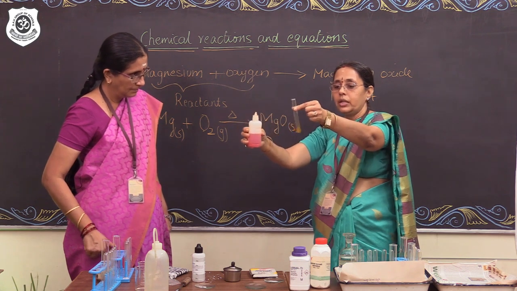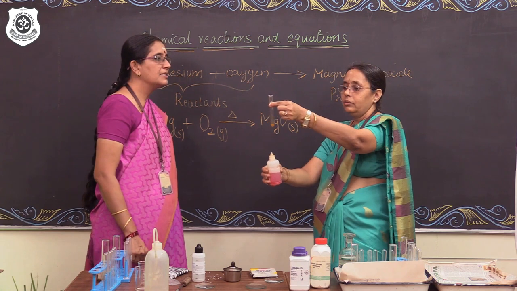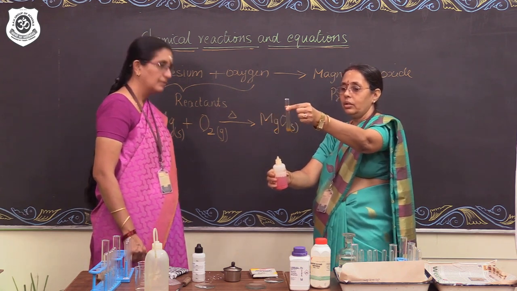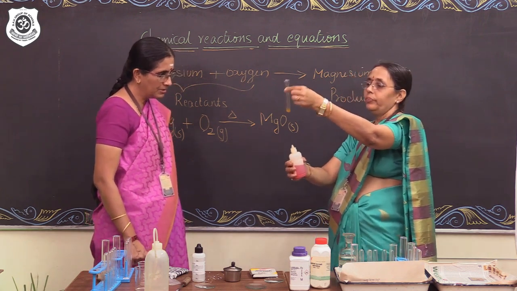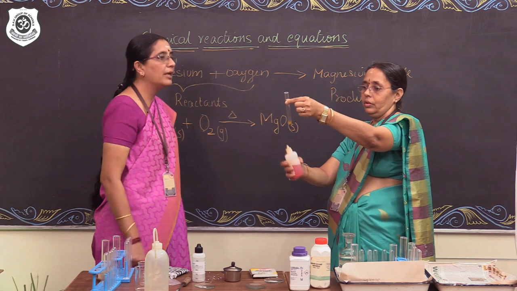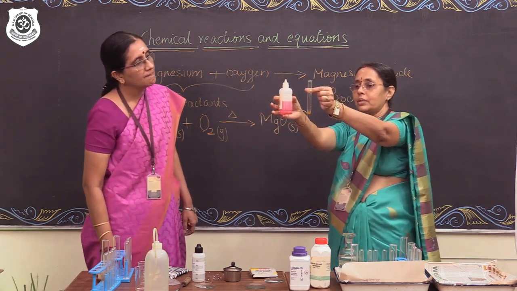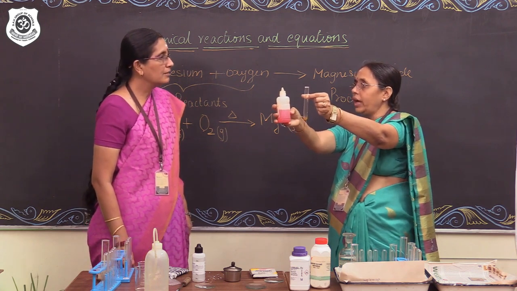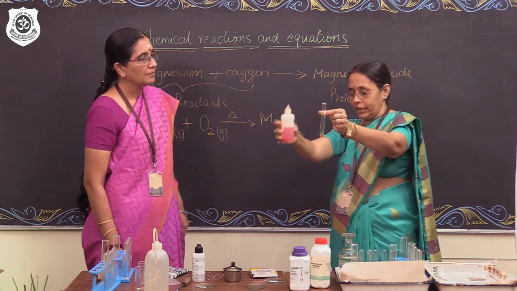What did you observe, children? What did you observe, Radha ma'am? Ma'am, it's changed color. From colorless, it's become orange. Become orange? Or it has changed to yellow? It's changing to yellow, ma'am. From orange, it is changing to yellow. This is orange and this is yellow. Yes. So what do we decide from this? Bases turn yellow when we add methyl orange to it. So magnesium oxide is basic in nature.